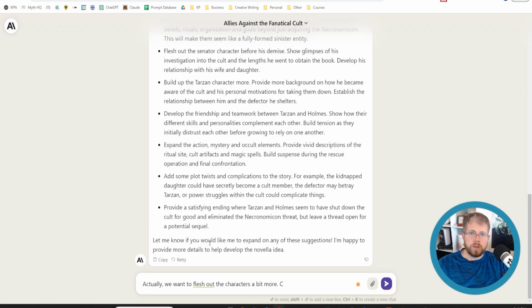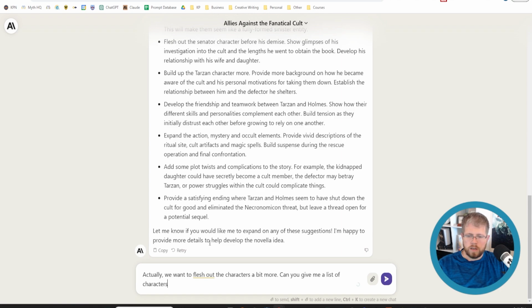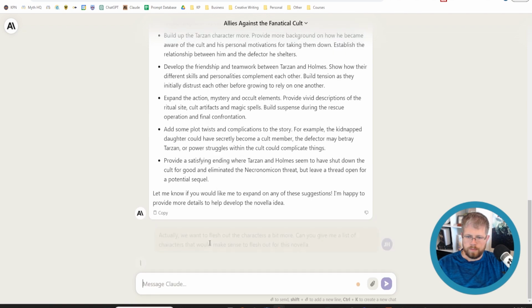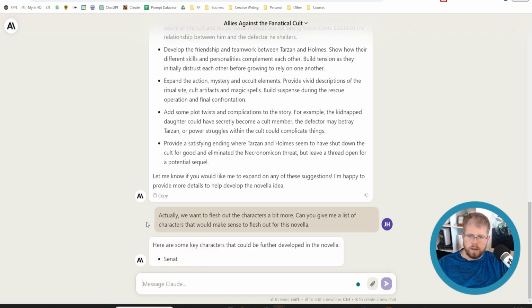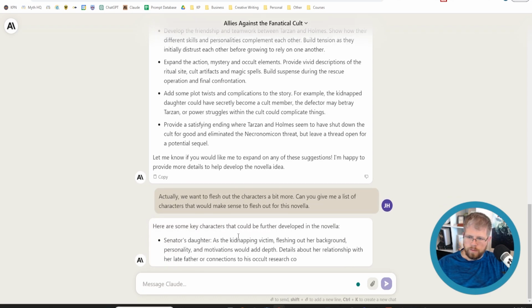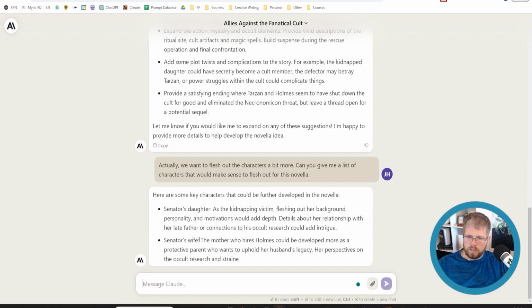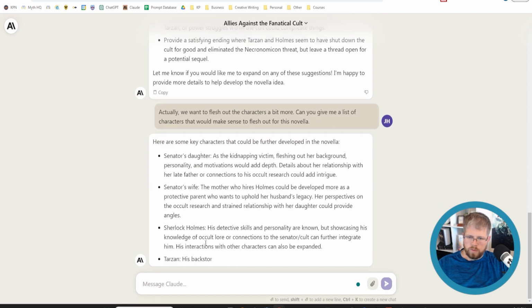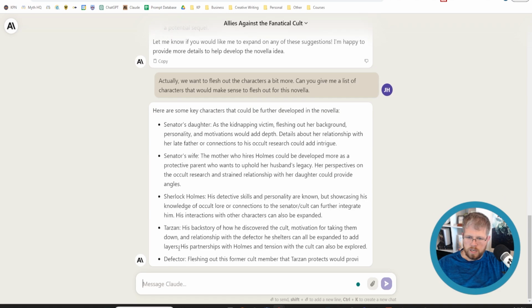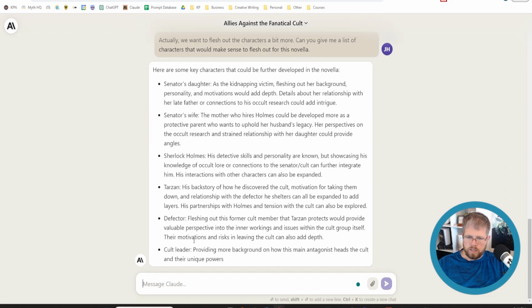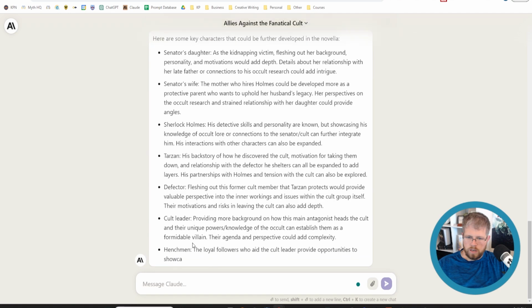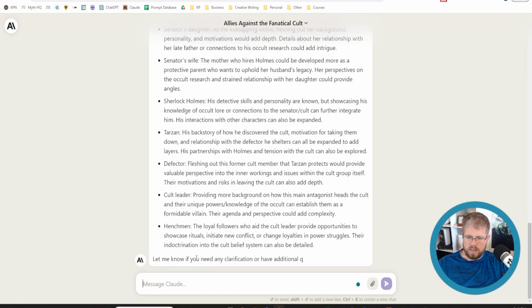But first we need to know which characters we want to flesh out. So can you give me a list of characters that would make sense to flesh out for this novella? It says, here are some key characters that we could further develop: the senator's daughter, the senator's wife, Sherlock Holmes himself, Tarzan, the defector, the cult leader. There are some henchmen.